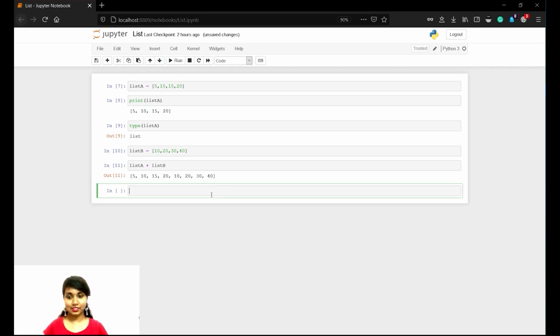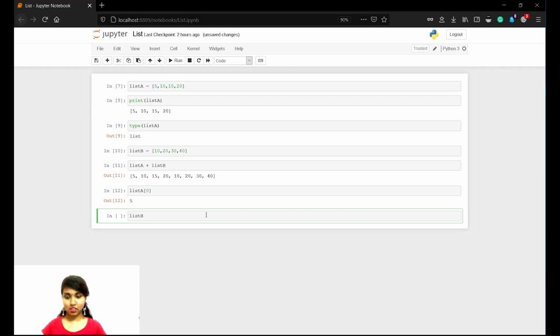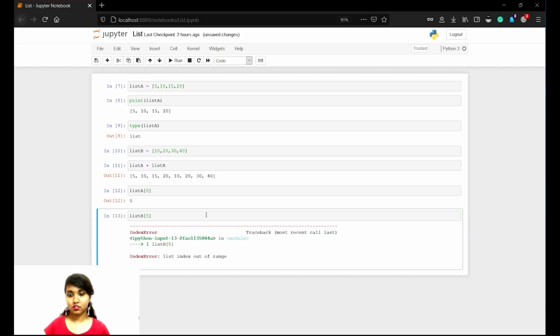Now when you check for indexing, like list A of, we shall search for some index. Let us start with 0. List A of 0. What is in the index number 0? This is how you find out the index. So it's 5. Now we shall check what is in list B index. We shall insert something which is an out of bound index. It's already 3, so let's give 5. It shows that list index is out of range because in list B you have only indexes up to 3, that is 0, 1, 2 and 3. There is no index 4 or 5. So that's why it has shown an error.